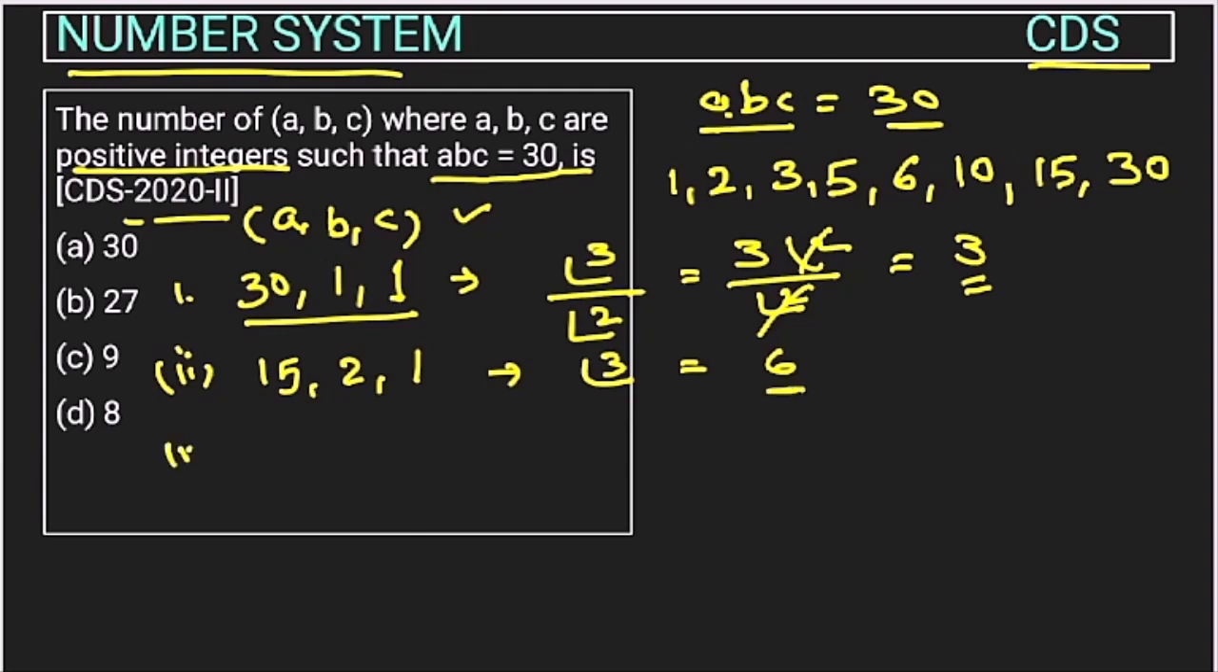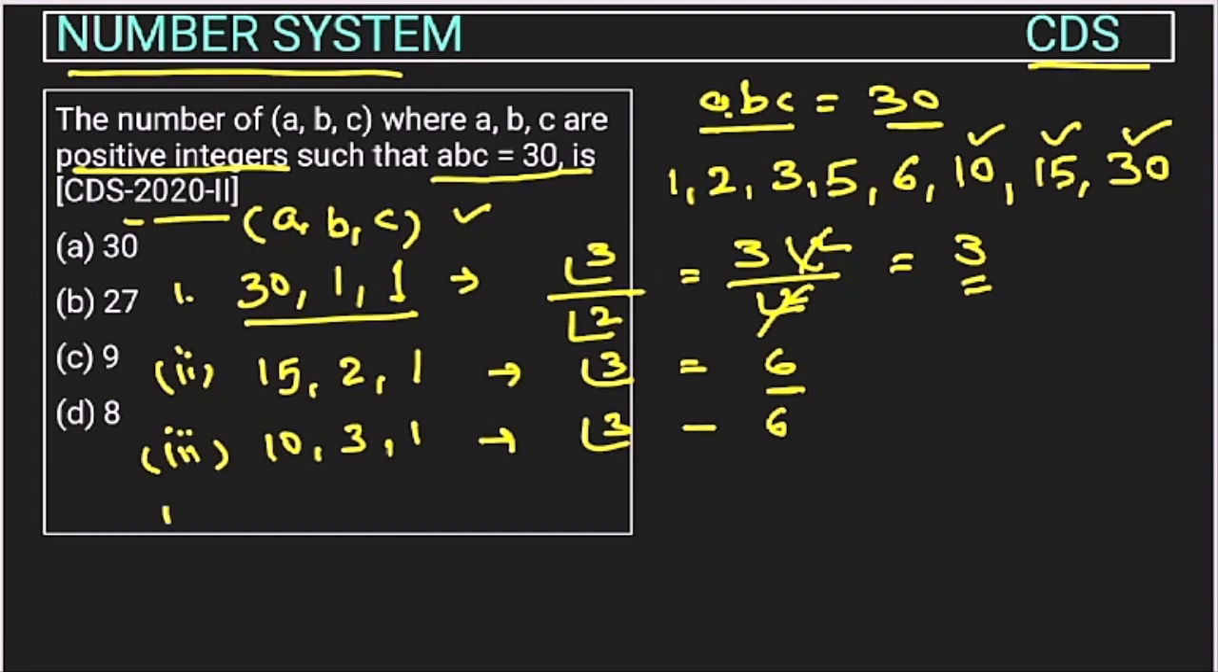Now the third case. In the third case, A can take what value? 30 we already considered, 15, now 10. 10 is possible. Now B will be, in that case, 3. 3 into 10, 30, right? And this will be 1. So here also again factorial 3 groups can be formed. It means a total of 6 groups can be formed with these three values.